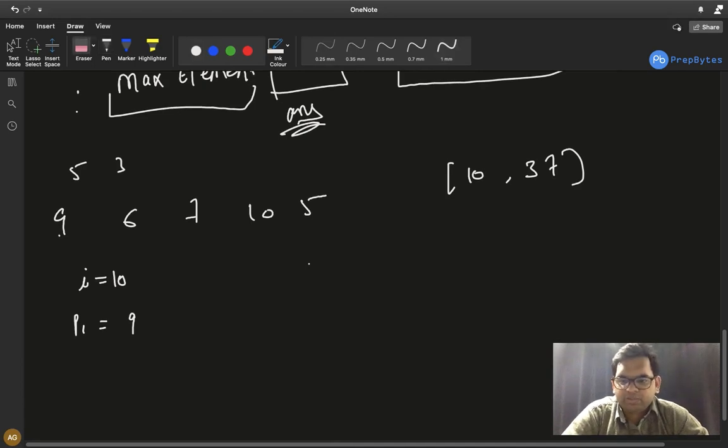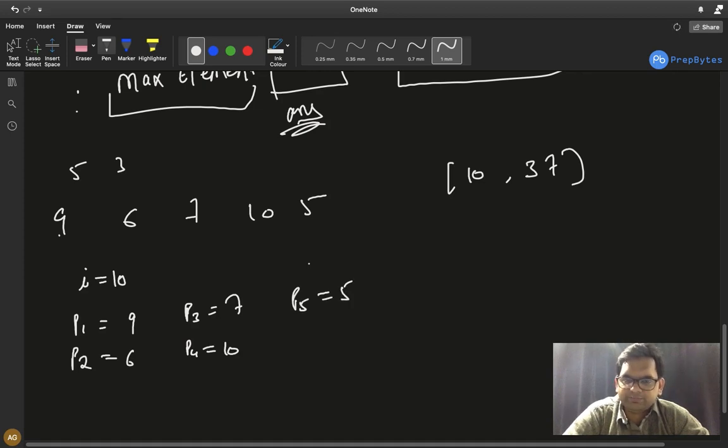So only painter 1 will get 9. Similarly, painter 2 will only get 6, because 6 plus 7 is also greater than 10. Painter 3 will only get 7, because 7 plus 10 is also greater than 10, so we do not need to add any further. P4 will get 10 and painter 5 will get 5.